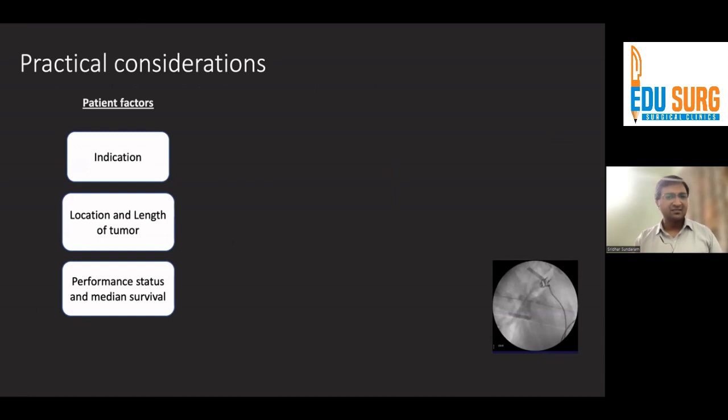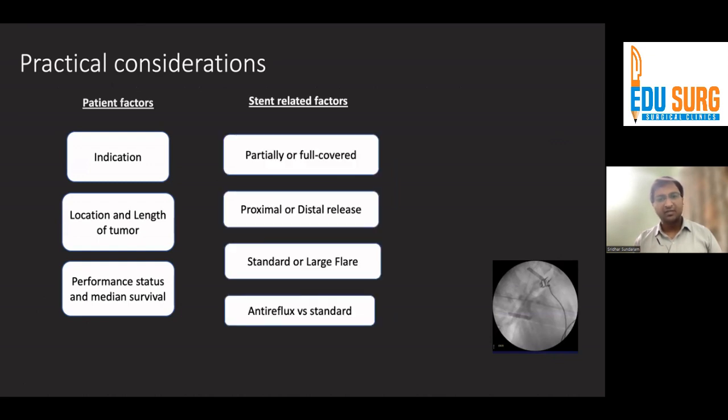Now, what are the practical considerations? Now, these are, of course, the indication, the location and length of tumor, the performance status, and median survival. Now, all these have to be considered. Now, of course, there are stent-related factors that you also need to consider. If fully covered, you'll only place in situations with benign disease. So partially covered is the way to go.